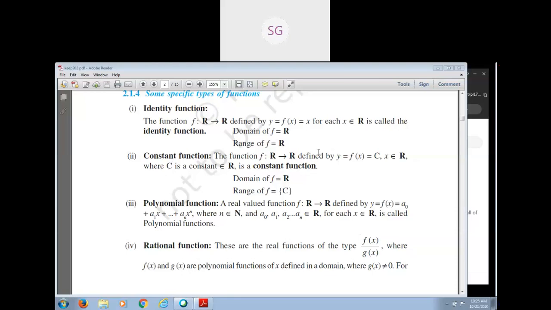When we take the product of two sets, we again get another set. That set consists of all the ordered pairs. Ordered pairs mean what? Suppose (a, b), where a comes from the first set and b comes from the second set. So we can say that the Cartesian product is the collection of all ordered pairs. Now, is it clear?